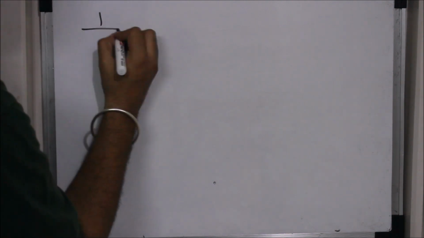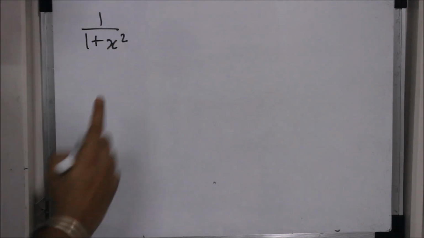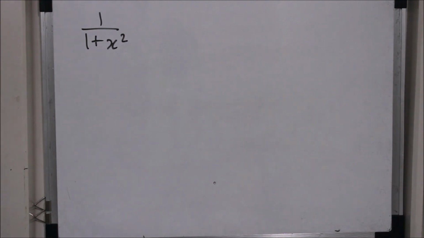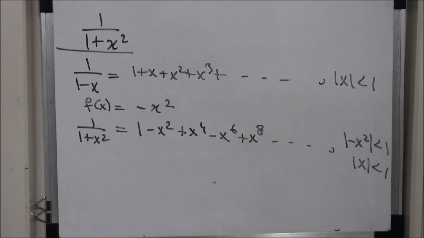Suppose I want to find the power series representation for tan inverse x. I know that if I integrate 1 upon 1 plus x square, I get tan inverse of x. So I will try to find the power series representation for 1 upon 1 plus x square. Do I know it? Not directly, but indirectly I do know.